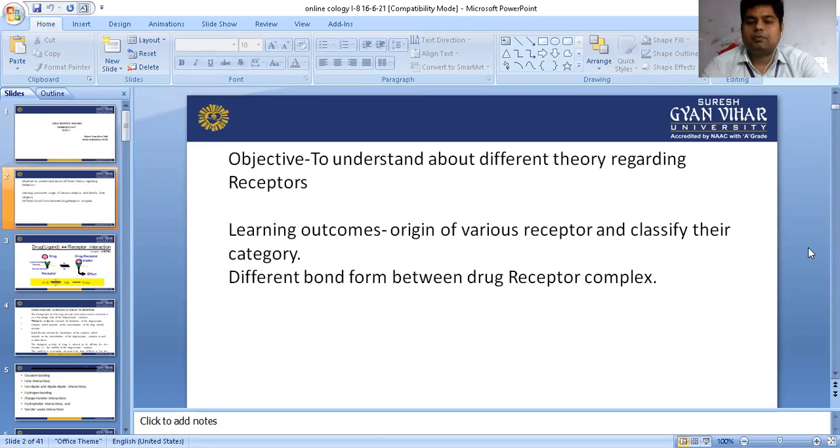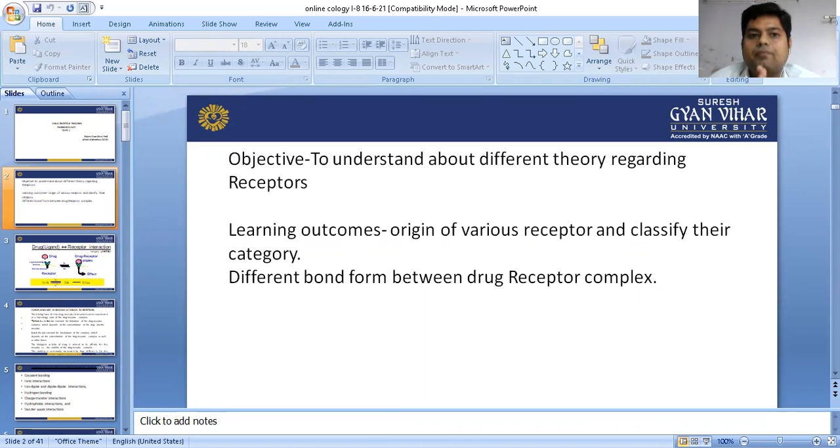The basic objective behind this chapter, drug receptor theory, is to understand the different theories regarding drug receptor interaction, the origins of the various receptors, their classification, and the different bonds in the drug receptor complex. That is, what kind of bonding forms between drug and receptor, we can understand in this topic. It comes under pharmacodynamics.